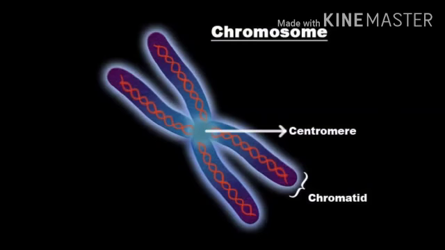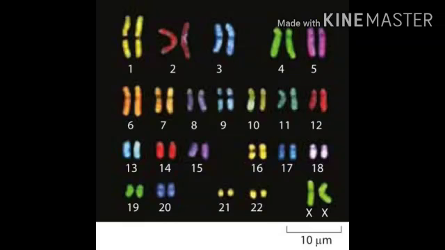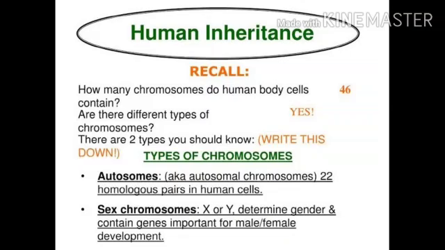Now in humans, there are 46 chromosomes or 23 pairs, where pairs 1 to 22 are known as autosomes, whereas the last pair, the 23rd pair, is known as the sex chromosomes.